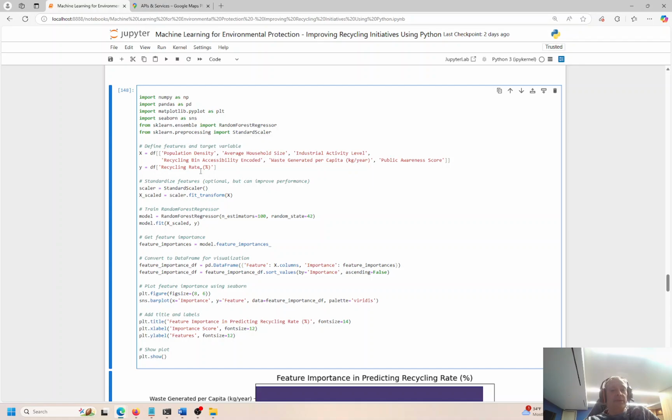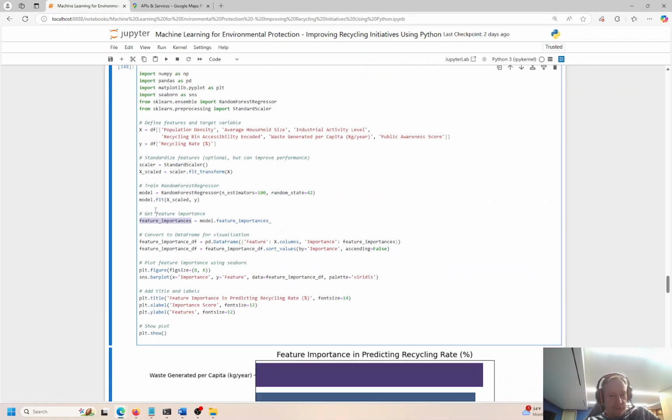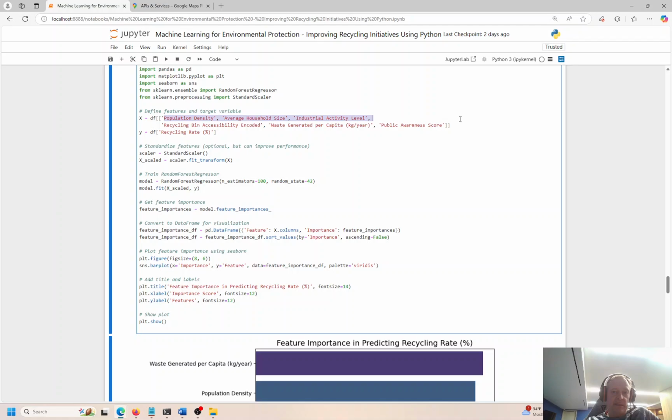What is this called? Actually, I forgot. Random forest regressor defined. Oh, feature importance. Yes. So this is feature importance. This shows us which features from the independent variables over here in their data frame have the most statistical impact on recycling rate.